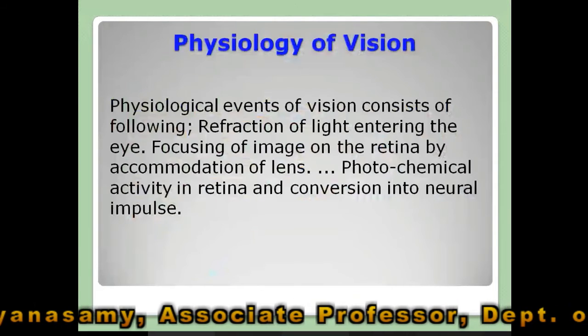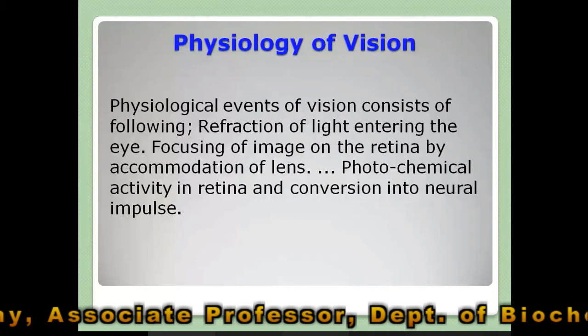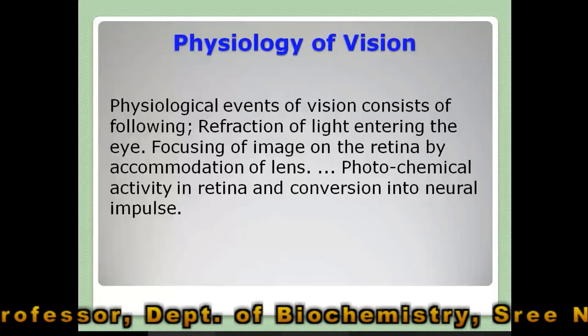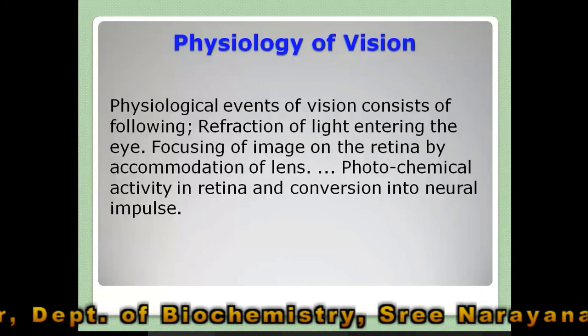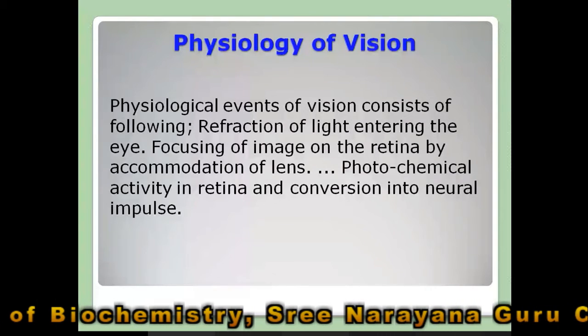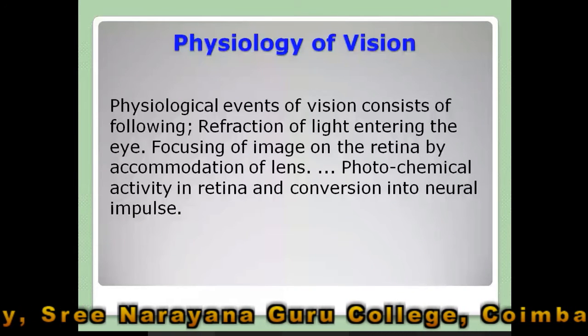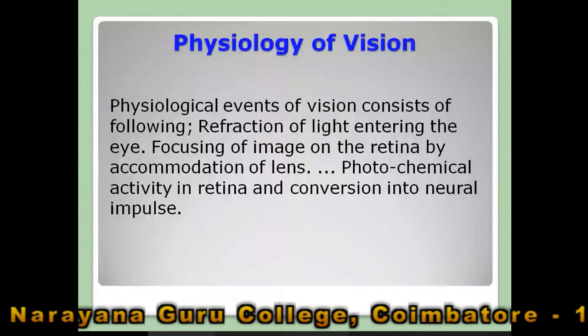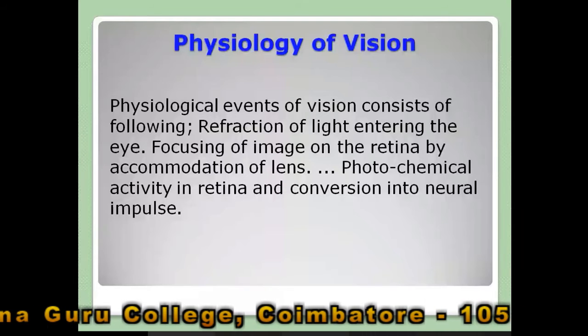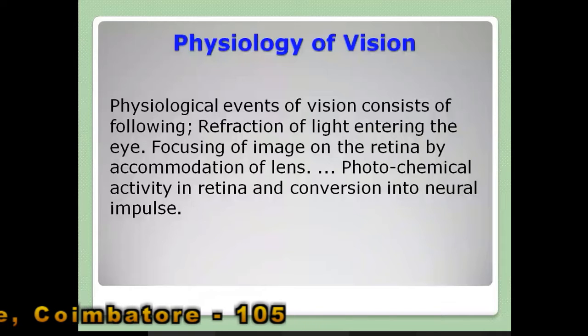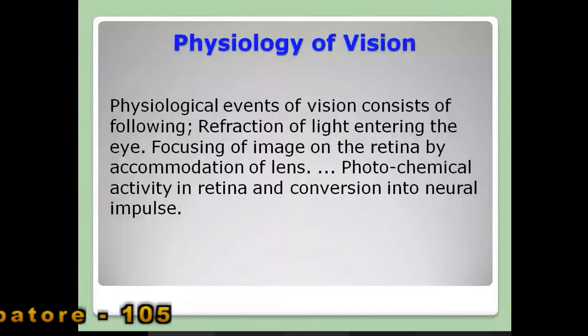Physiology of vision. What is this vision? Vision is actually a phenomenon that is done by our sensory organ, one of the sensory organs, that is called the eyeball. So these physiological events of vision are actually happening in the eyeball. These physiological events of vision consist of the following phenomena, following events.